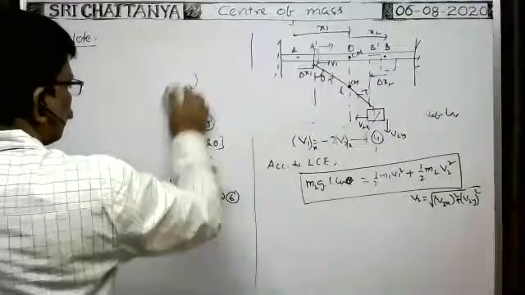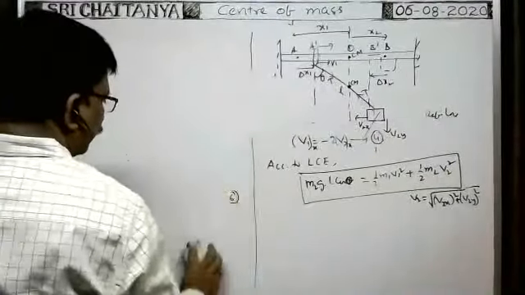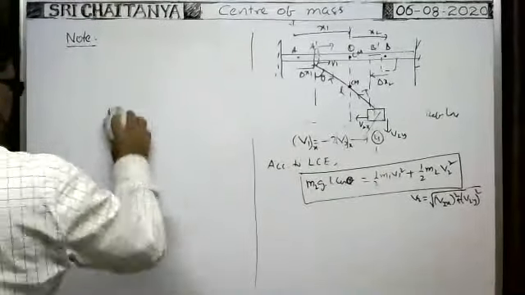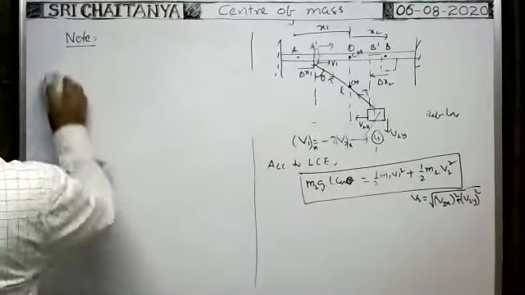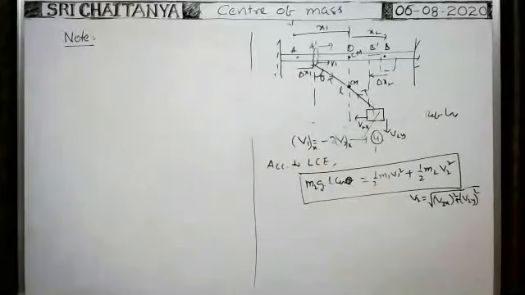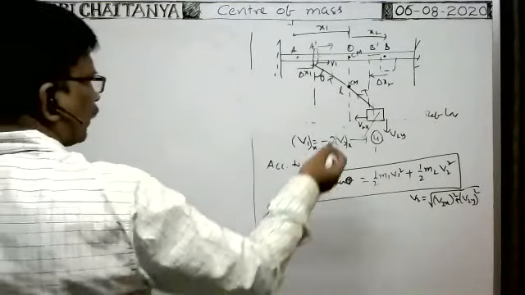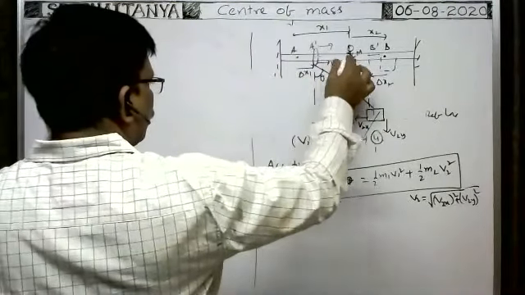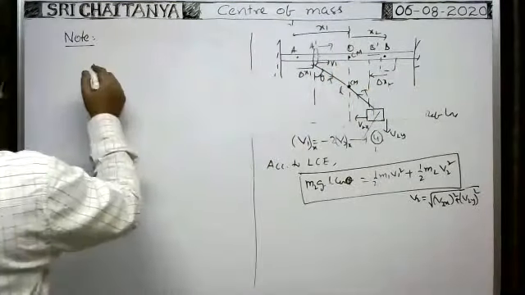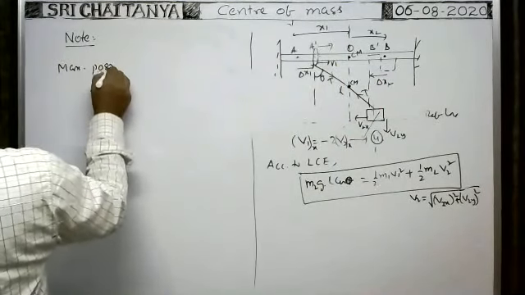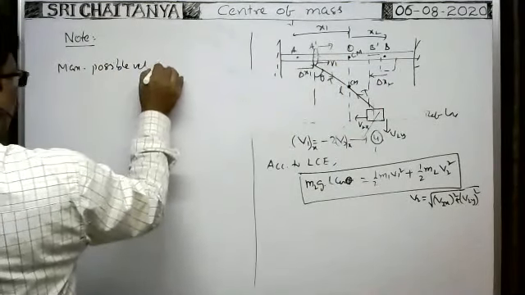Already I sent the notes to you. You read this concept slowly. Then you can understand easily. So here, what is the maximum possible velocity of the ring? They may ask. What is the maximum possible velocity of the ring? And what is the maximum tension developed in the string? Next one: maximum possible velocity of ring.